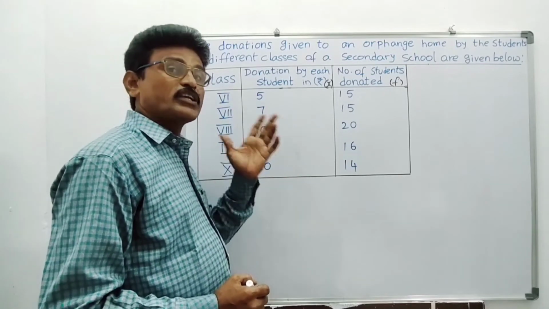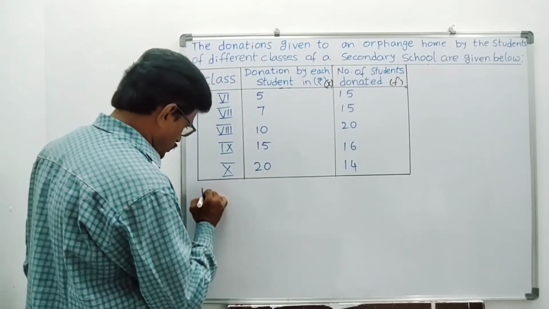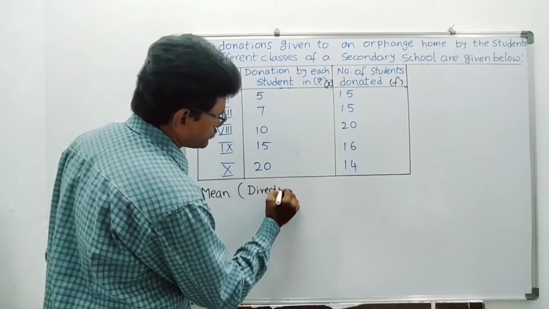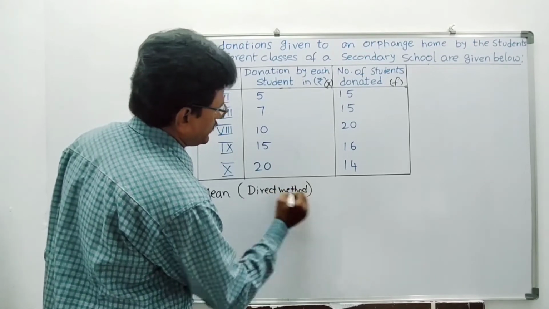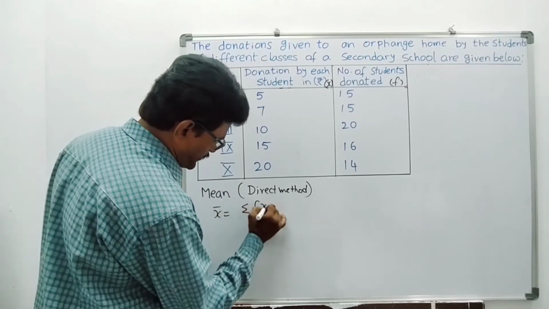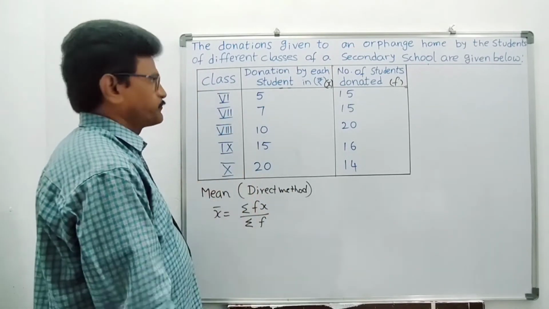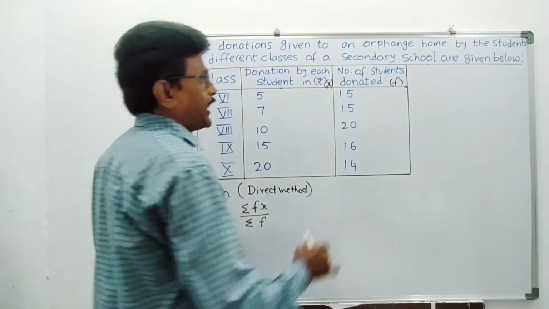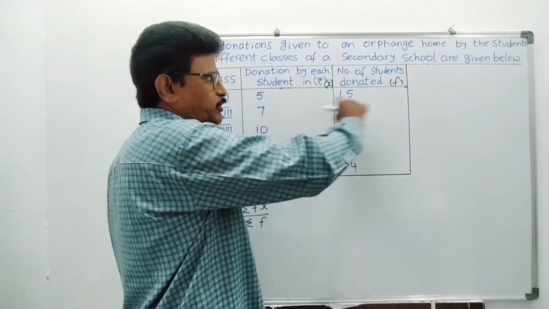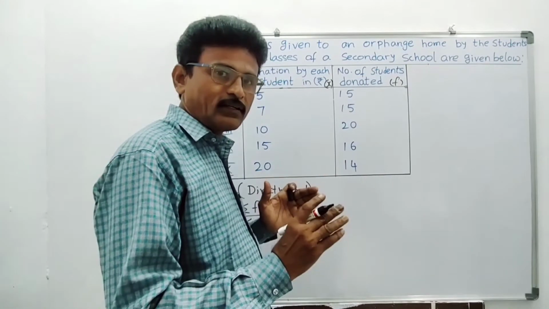The first problem I solved in the deviation method to find mean. In this problem I am going to use the direct method. So first we will find the mean, in the direct method. What is the formula for mean in the direct method? X bar equals sigma fx by sigma f. What is sigma fx? What is sigma f? Here these are x values, and the number of times, this is the frequency. Number of students: 5 rupees, 15 students given. So this is the frequency. Here we have to write one extra column.